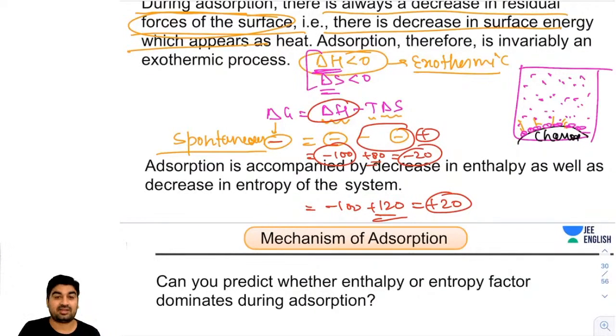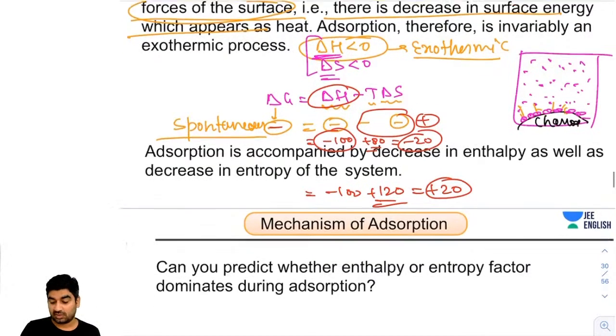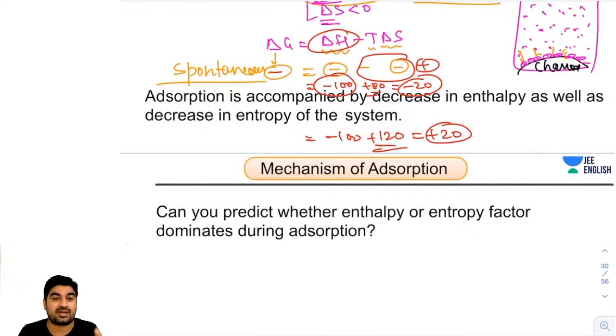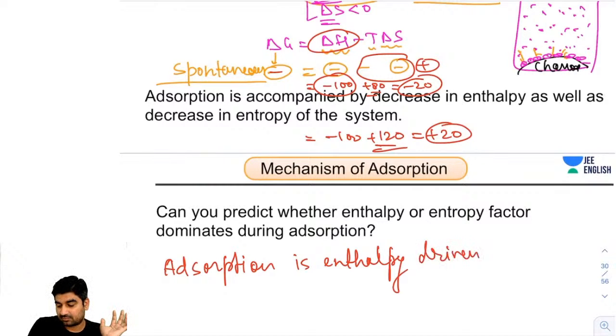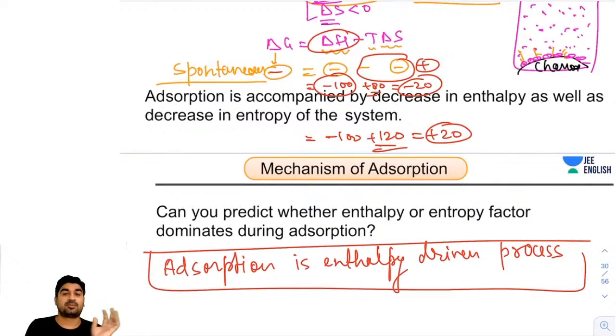So I can say that the enthalpy factor is driving the adsorption. In thermodynamics we teach that there are two factors: one is the enthalpy factor, another is the entropy factor. So adsorption is favored by enthalpy. Note it down. Adsorption is an enthalpy driven process. Why? Because it is not favored by entropy.